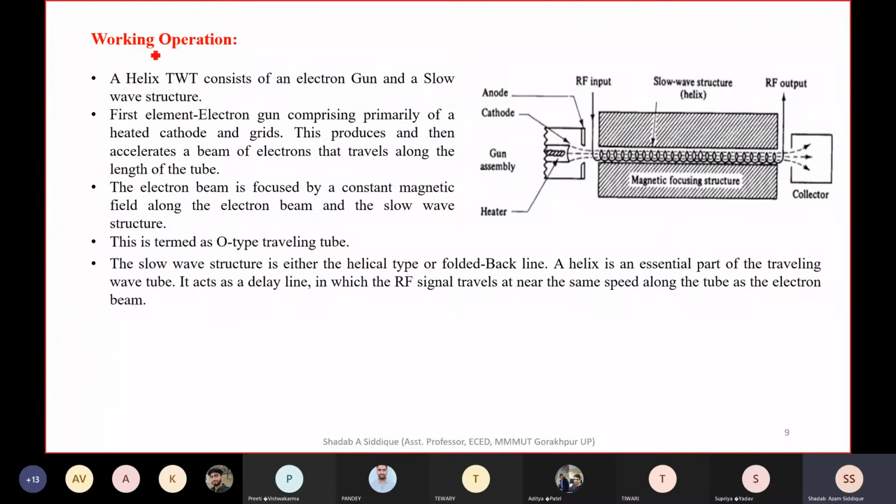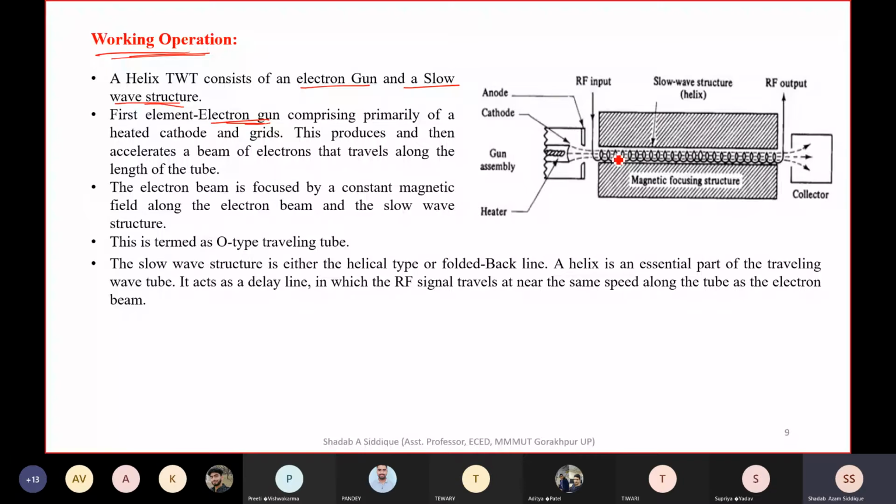So if we see the working operation, the helix TWT consists of an electron gun and a slow wave structure. The electron gun is responsible for giving out the electrons. The electrons will be ejected from this side and injected into the tube.